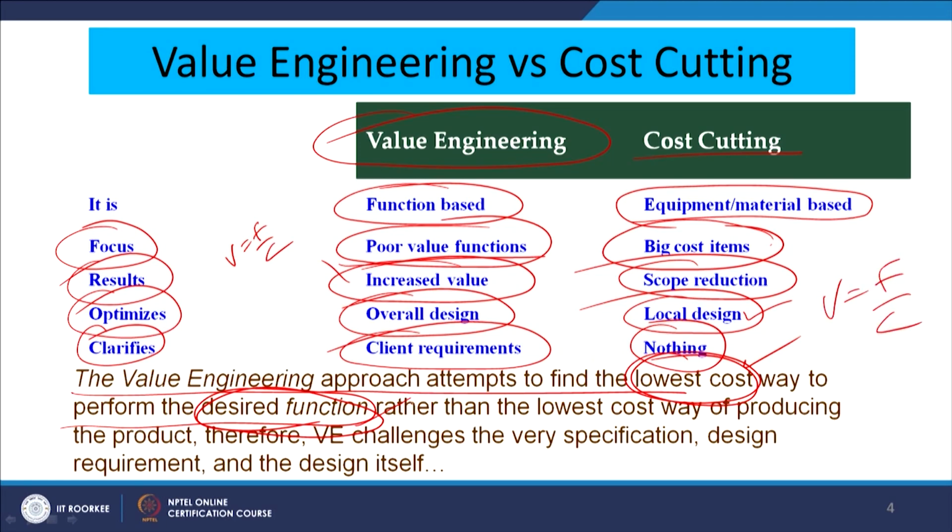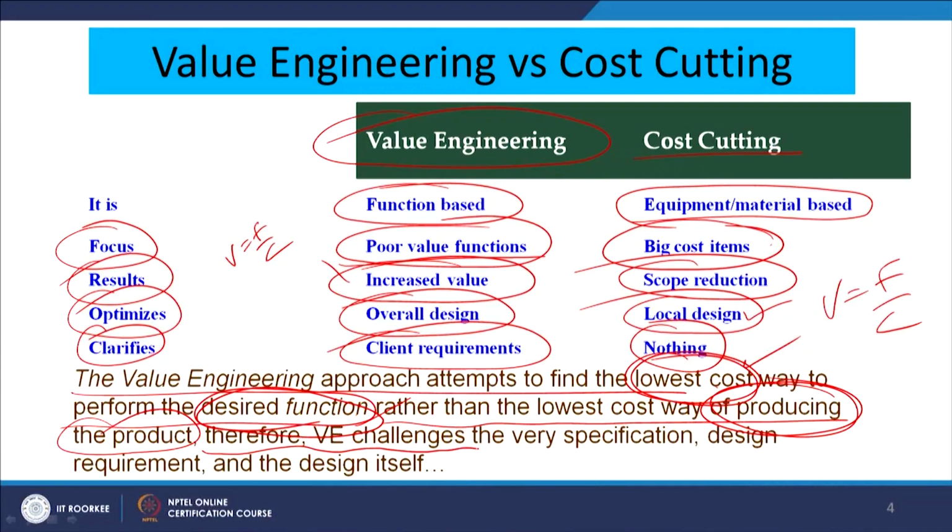The value engineering approach attempts to find the lowest cost way to perform the desired function rather than the lowest cost way of producing the product. So, we can see that cost cutting is more related to manufacturing or construction, whereas value engineering is more focused on satisfying the desired function of the customer reliably at the minimum possible cost. Therefore, value engineering challenges the very specification, design requirement and the design itself.